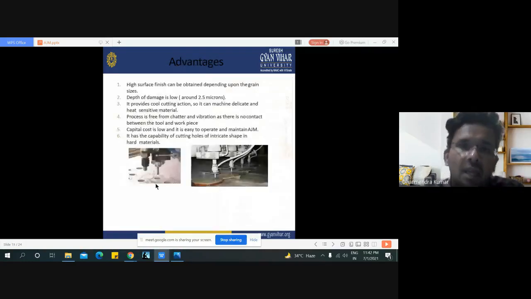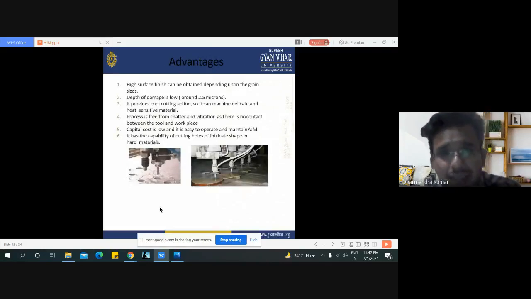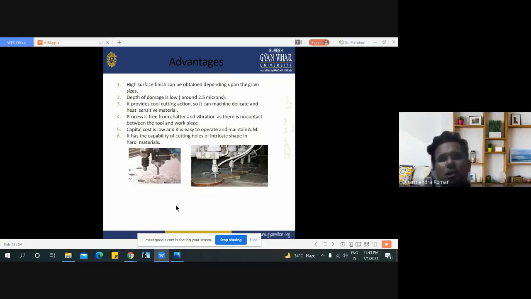Now here are the various advantages of abrasive jet machining. High surface finish can be obtained depending upon the grain sizes. Depth of the damage is low, around 2.5 micron. It provides cool cutting action, so it can machine delicate and heat sensitive material also. Process is free from chatter and vibration, as there is no contact between the tool and the workpiece.